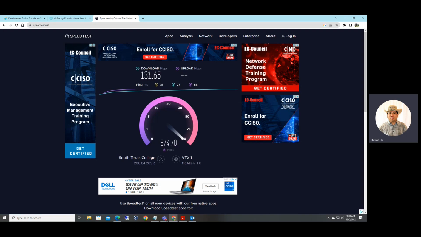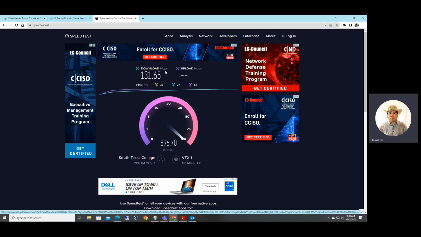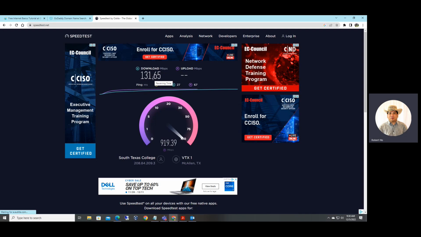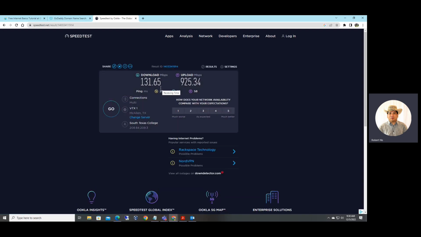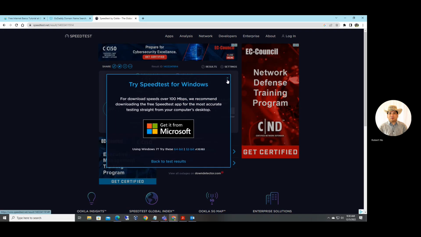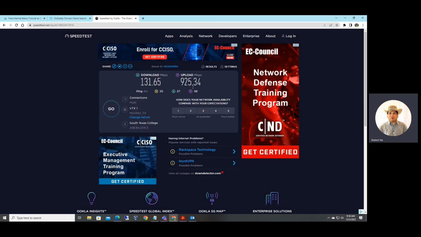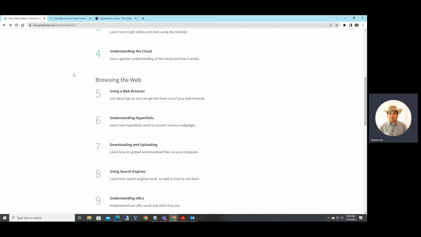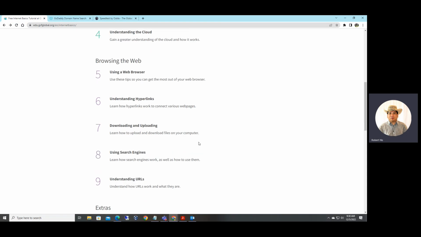Here is our download, 131 megabit per second. Right? This is for our download speed. That's pretty fast because we pay a lot of money for the internet connection. We have a lot of computers here on campus. The upload is 925 megabit per second. You see this, how fast is this when we want to upload something? All right. Okay, so let's move on to here, download and upload, right?